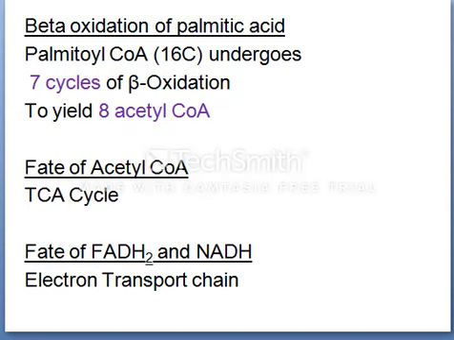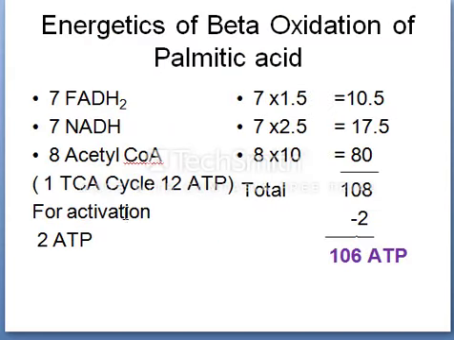So, the energetics of beta oxidation of palmitic acid. Complete beta oxidation of palmitoyl CoA, that is a 16 carbon fatty acid, occurs through 7 cycles of beta oxidation, yielding 8 acetyl CoA, 7 FADH2 and 7 NADH. 1.5 ATPs are generated by each FADH2 molecule and 2.5 ATPs are generated by each NADH molecule in the electron transport chain. The oxidation of an acetyl CoA in the citric acid cycle yields 10 ATPs.